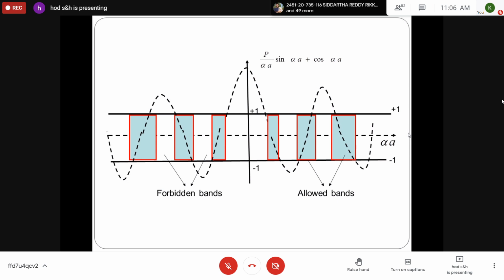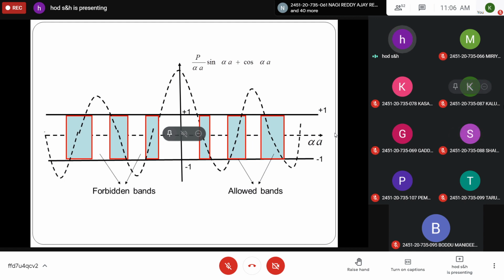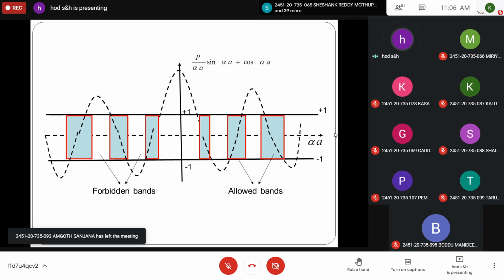So in this Kronig-Penney model, first we should write down the assumptions of band theory. The electron possesses a periodic potential, and whenever the electron is close to the positive ion side, the potential is 0, and it is maximum in between. These are the assumptions of band theory. Then it can be represented in the form of a series of infinite square well potentials. Then for the Kronig-Penney model, first you write the problem: consider the propagation of an electron in a one-dimensional periodic potential function. A plus B is the periodicity. The potential is 0 at the positive ion side, so V(x) is equal to 0 in region 1, and V(x) is equal to V0 in region 2.